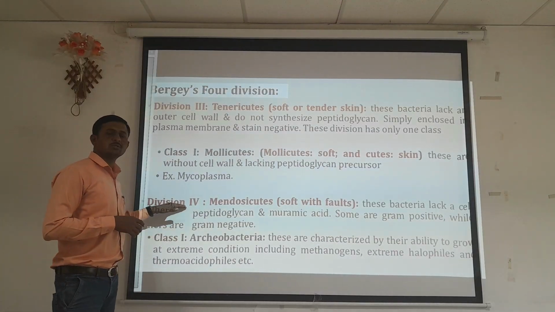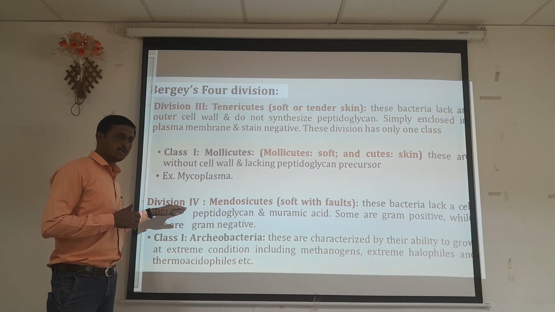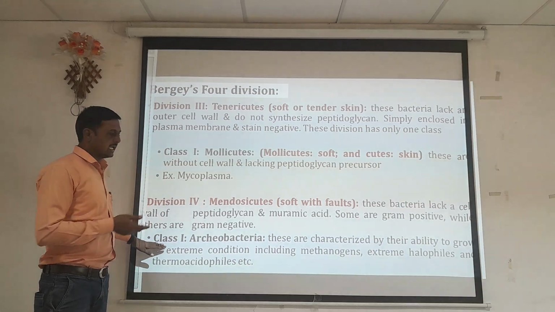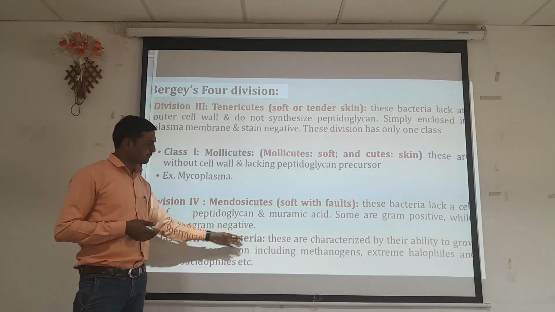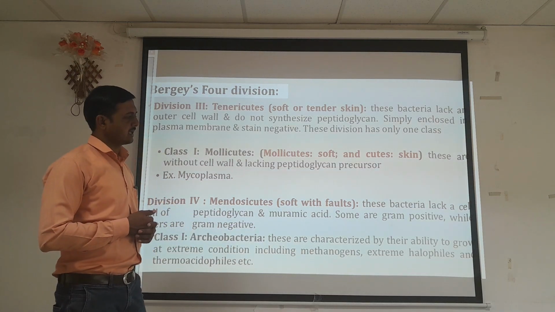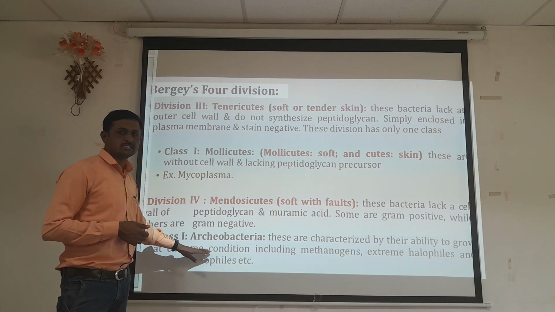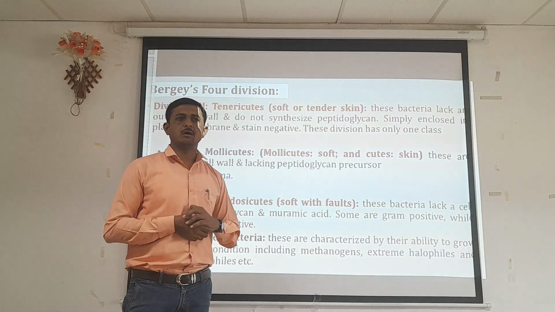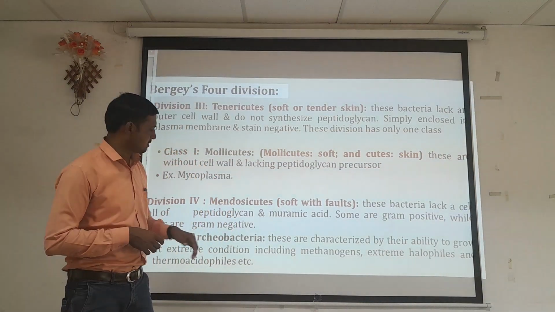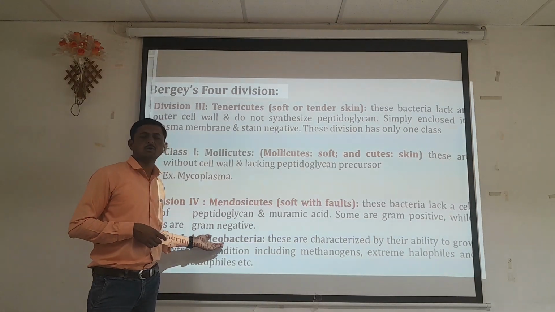And the Mendocicutes division is again classified into one class, Archaebacteria, class first Archaebacteria. These are characterized by their ability to grow at extreme conditions. When we discuss the basic classification by the domain system of organisms, we have already discussed Archaebacteria.